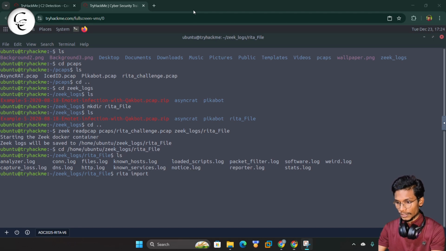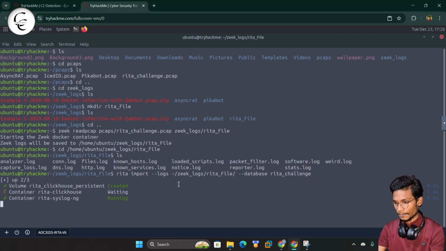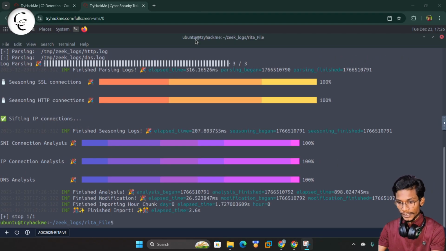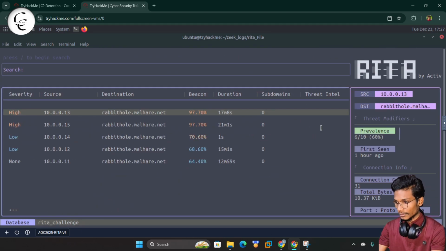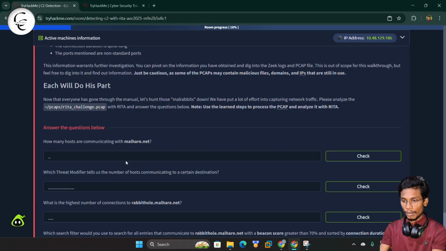So now we will do one thing. We can import the RITA and now we will create our database, and we will give that name as RITA challenge. Now here you can see it's being created, so we will wait for a while. Now you can see our database is already created. So we will view the RITA file here. I will type the command and we can give enter. So guys, here you can see the RITA dashboard has been opened, and here we have the rabbithole.malware.net. We have so many information from here. So now we can put all these answers.